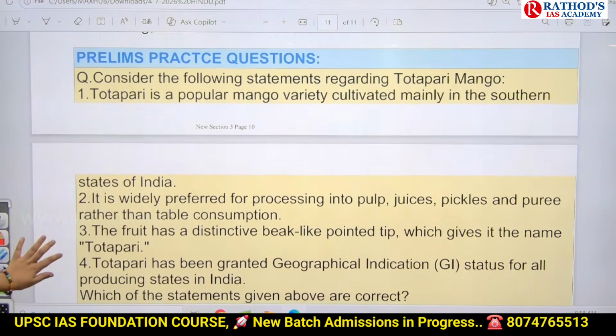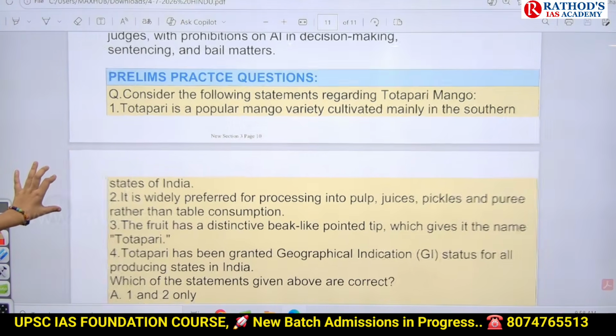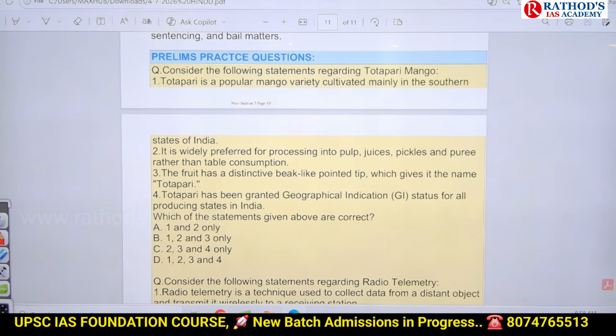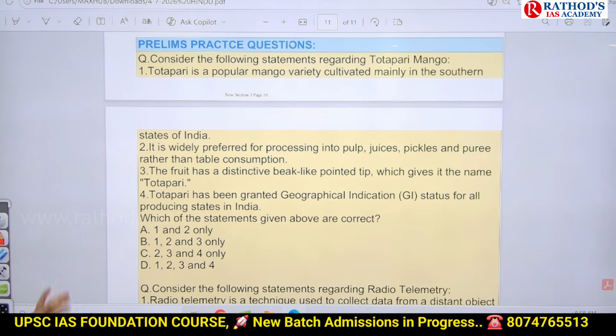See these questions, guys. The first question is about Totapari mango. Consider the following statements regarding Totapari mango. Totapari is a popular mango variety cultivated mainly in the southern states of India. Which states? The Totapari triangle: Andhra Pradesh, Karnataka and Tamil Nadu.